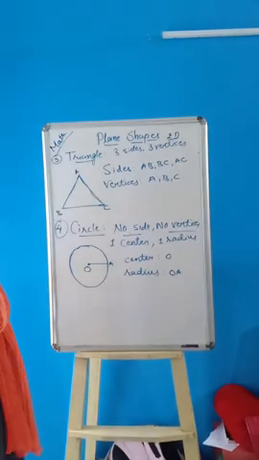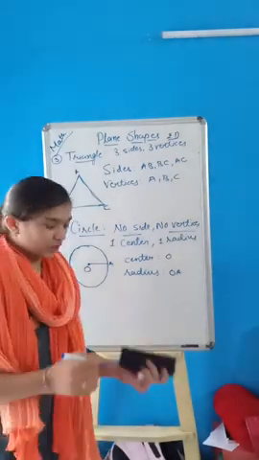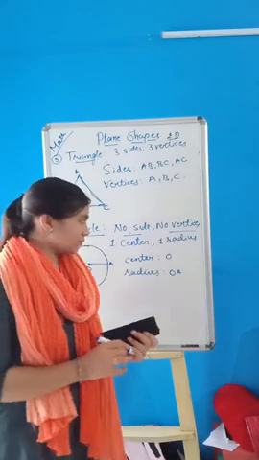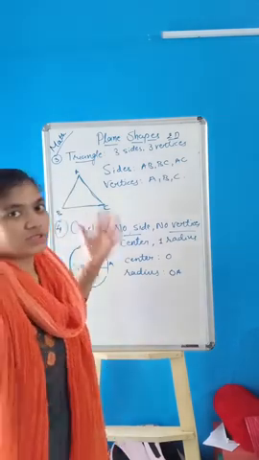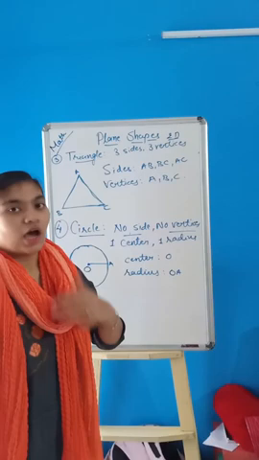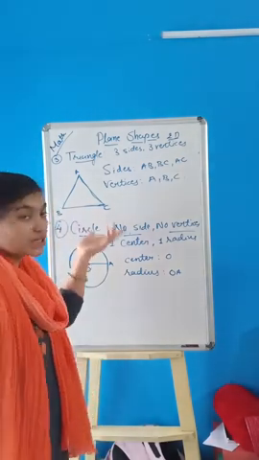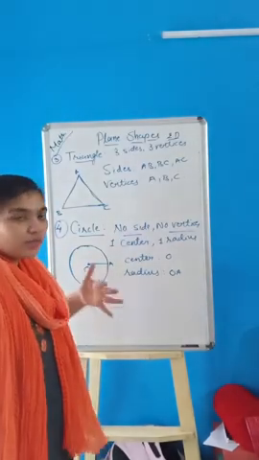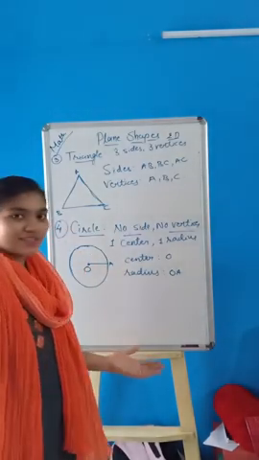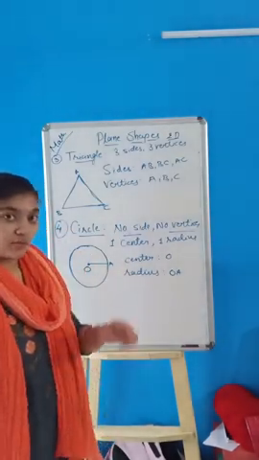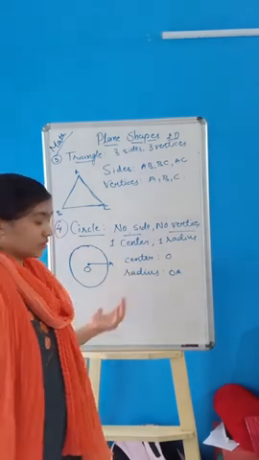So these things you have to know about the plane shapes, and you have to remember what this is, what the square is, how many sides the square has, how many sides the rectangle has, how many vertices a triangle has, how many vertices a circle has. That time you have to tell me, ma'am, 0 vertices for the circle.